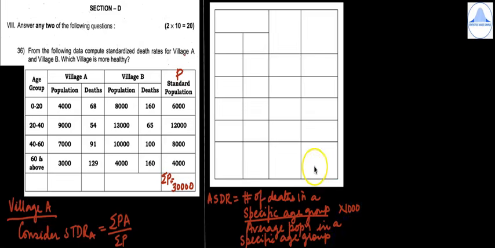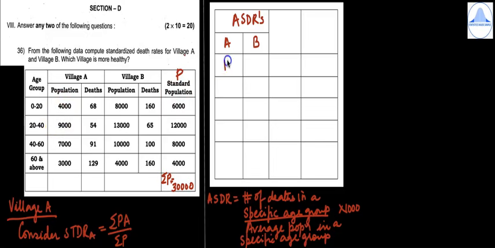This carries 1 mark. Now we have to calculate ASDRs for village A and village B, and later I'll write the formula for STDR of B, which is summation PB by summation P. So now let us form here the column ASDRs. This is for village A and this is for village B. So it is 68 divided by 4000 into 1000. So we do the calculations.